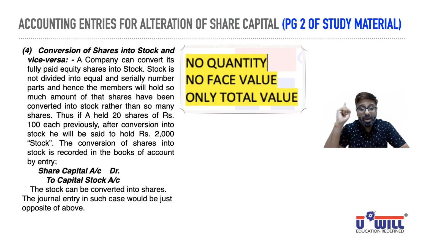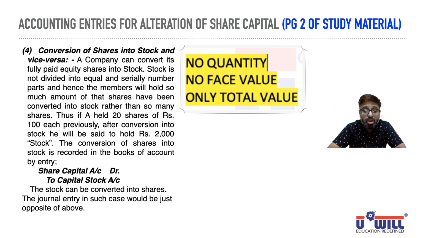So earlier he had 20 shares of 100. Value was 2,000. Now if you convert it into stock, he will not have 20 shares of 100. He will simply have stock of rupees 2,000. So stock will not have any quantity. It will not have any face value. It will just have a total value of rupees 2,000.